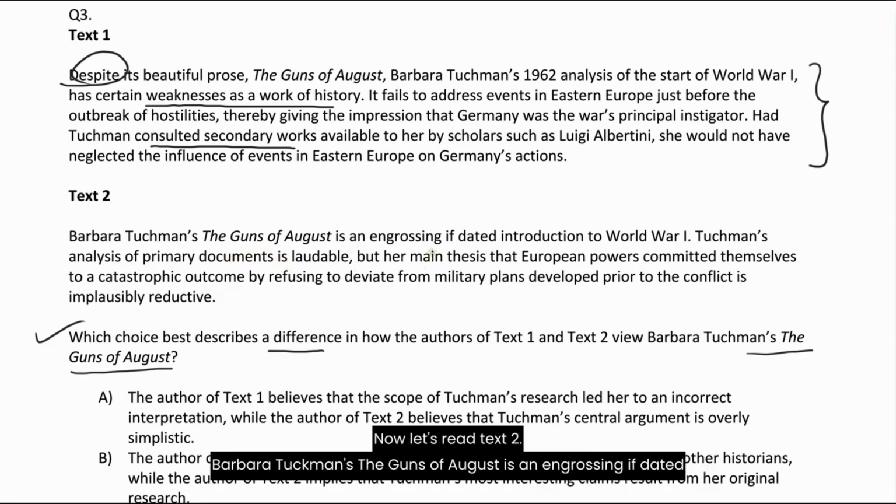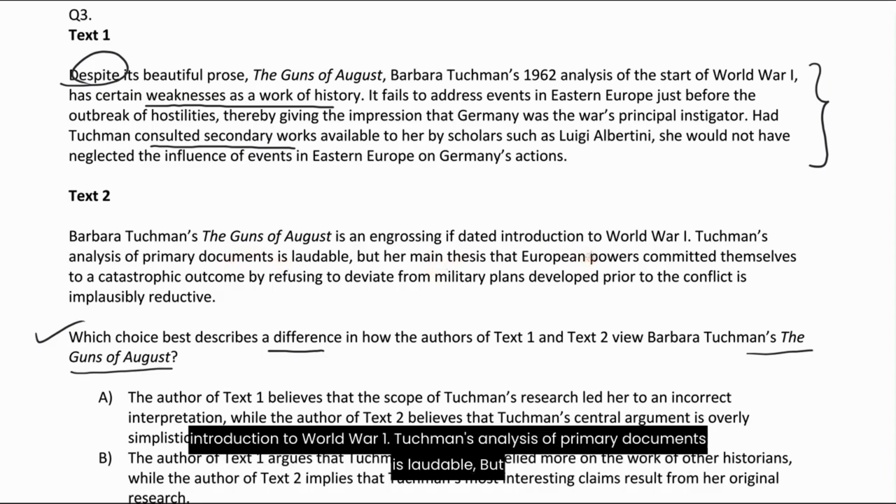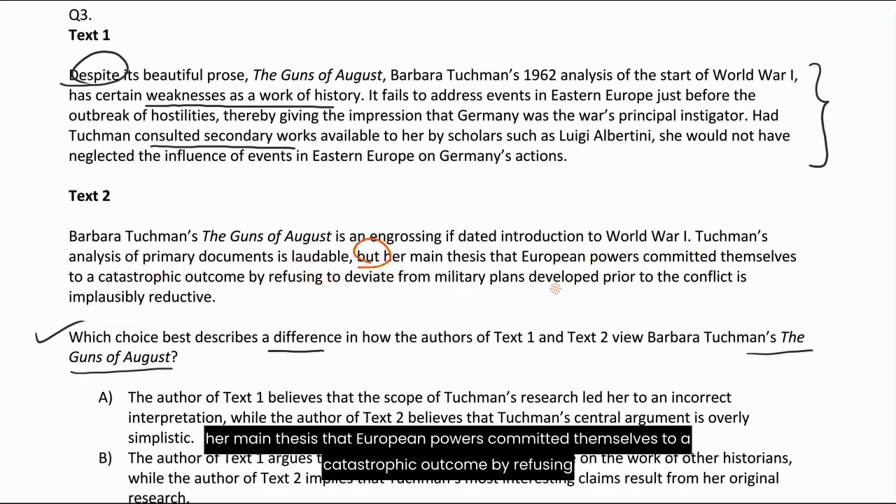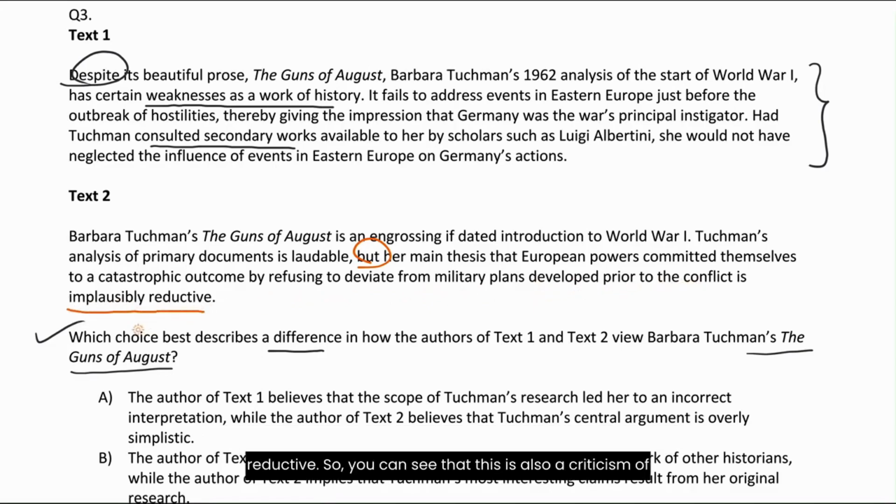Barbara Tuchman's The Guns of August is an engrossing if dated introduction to World War I. Tuchman's analysis of primary documents is laudable, but her main thesis that European powers committed themselves to a catastrophic outcome by refusing to deviate from military plans developed prior to the conflict is implausibly reductive. So you can see that this is also a criticism of The Guns of August, but for a different reason.